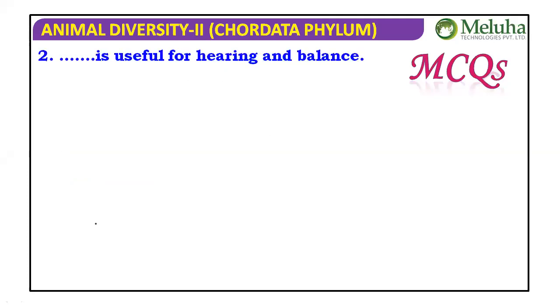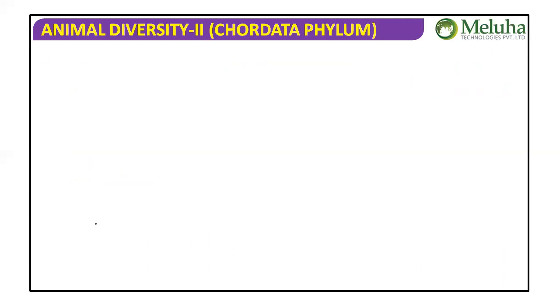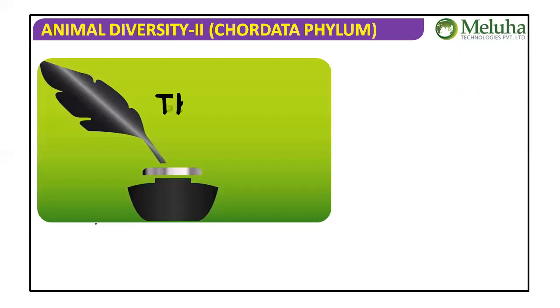The dash is useful for hearing and balance. The question should be asked like this: which is the statoacoustic organ? That means here, the statoacoustic organ. So that's it about neural control and coordination, and chemical control and coordination, which is not much developed in the case of the frog.